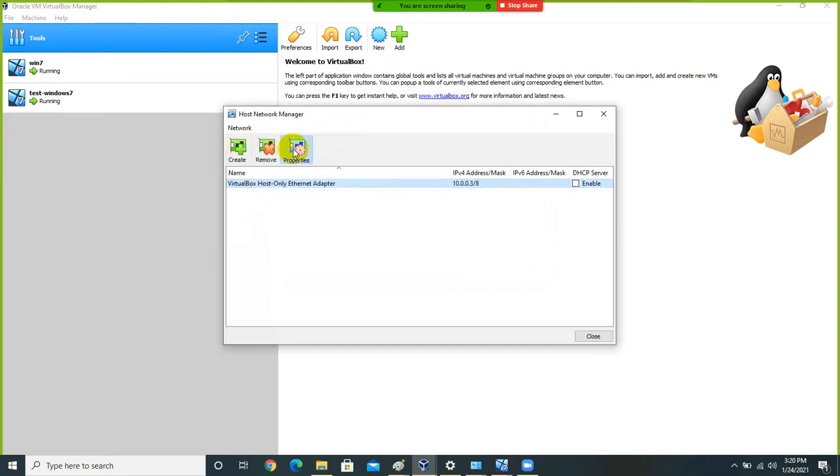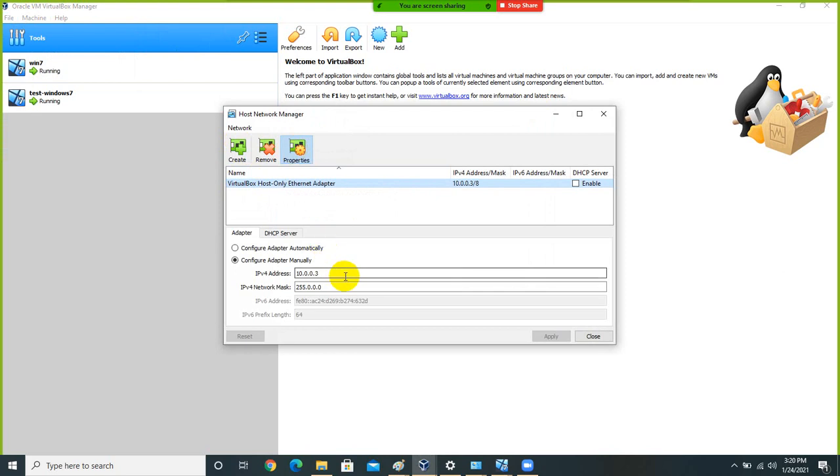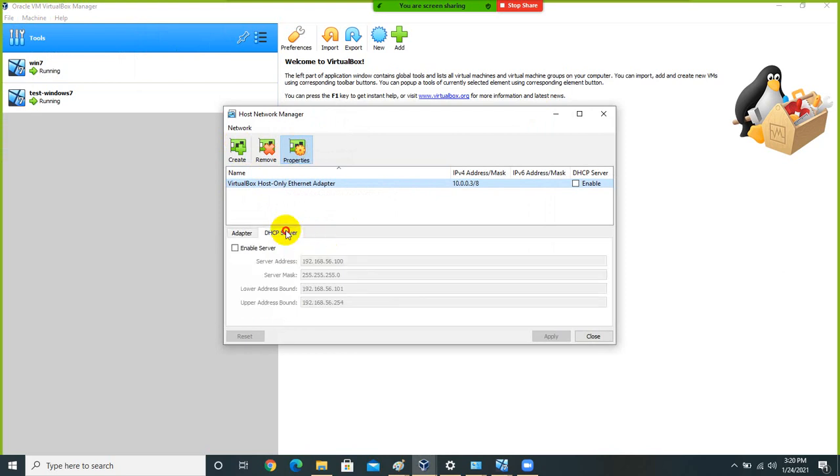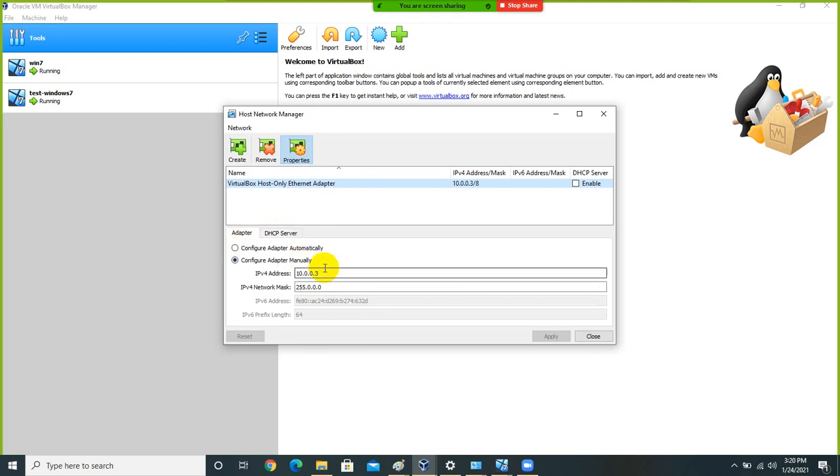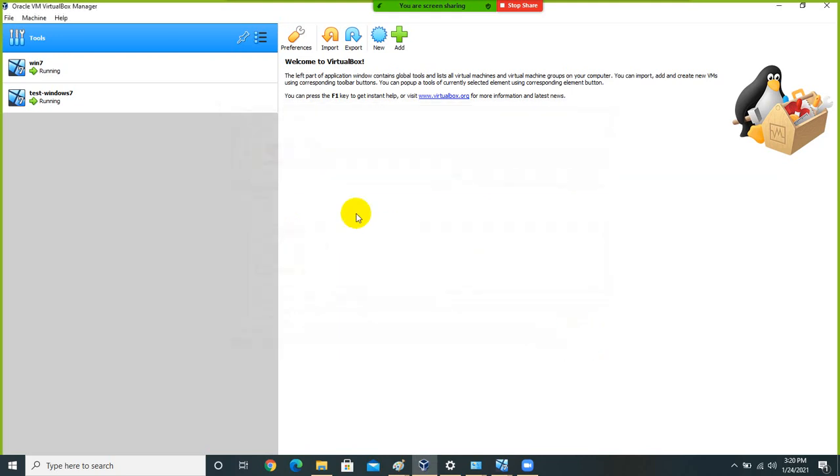And if you want to do some setting in this option, you can change the IP address as well. For example, you enable DHCP server, you can change the IP address range as well. That is also possible. So it's totally up to you guys. It depends on your network scenario.